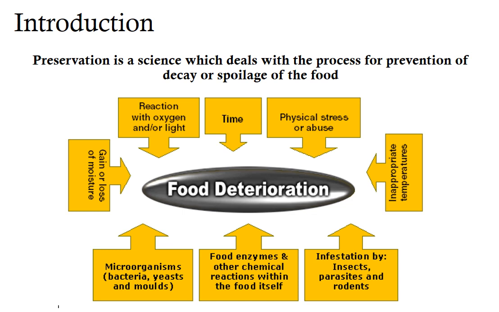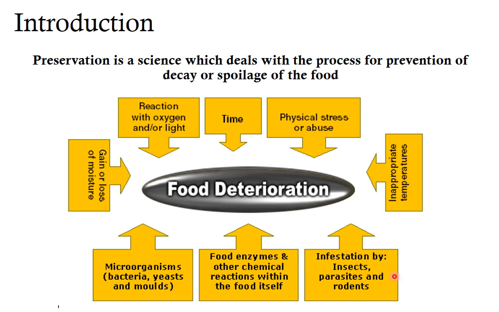There are various different factors which lead to food deterioration or food spoilage. Let us look into them one by one. First is inappropriate temperatures. If you store the food at temperatures which are not suitable for that product, then spoilage of the product occurs at a faster rate. Example, we have refrigerators in which we store our fresh fruits and vegetables, milk, so that at that temperature the shelf life and the quality of the food is maintained.